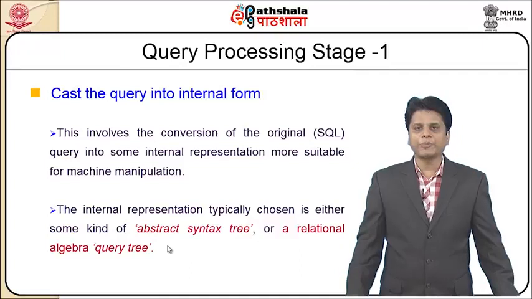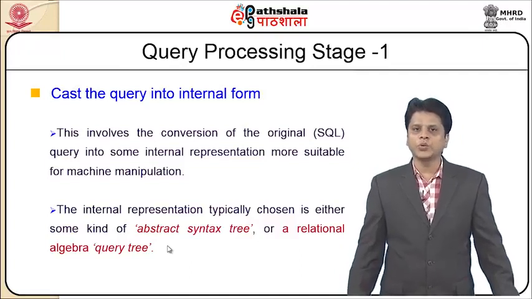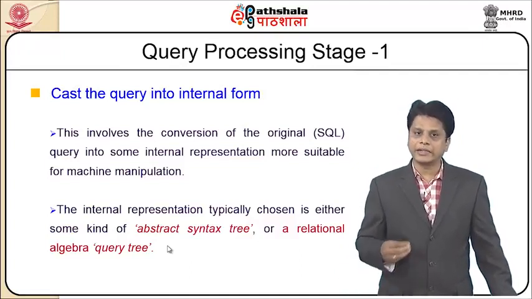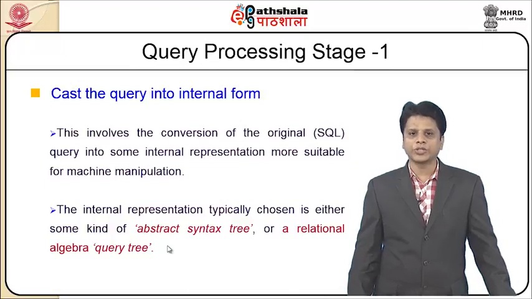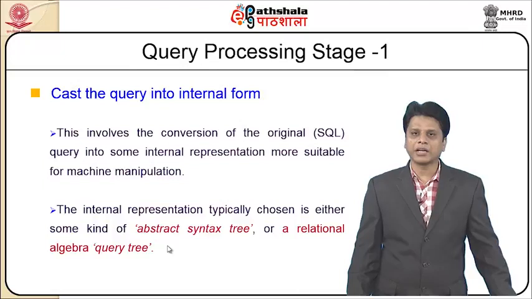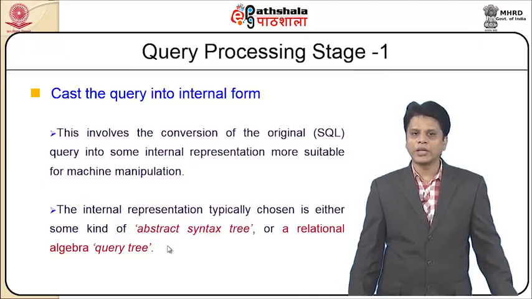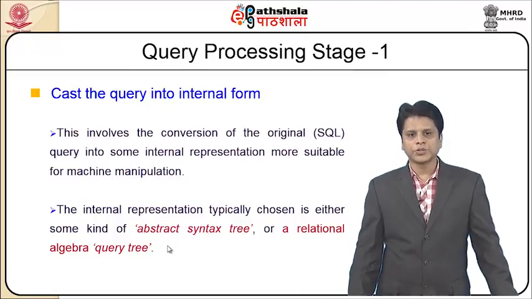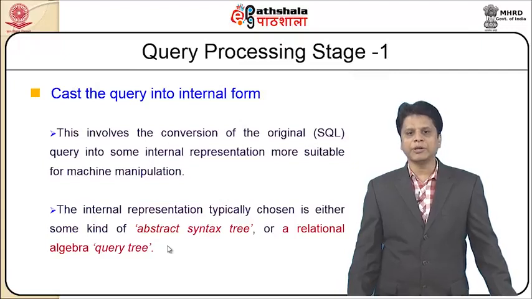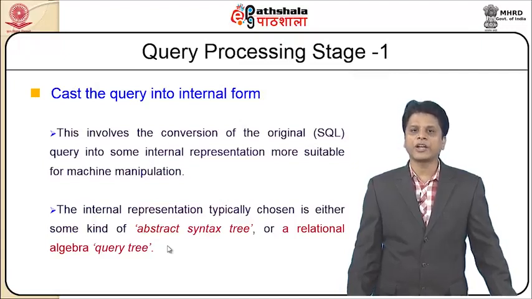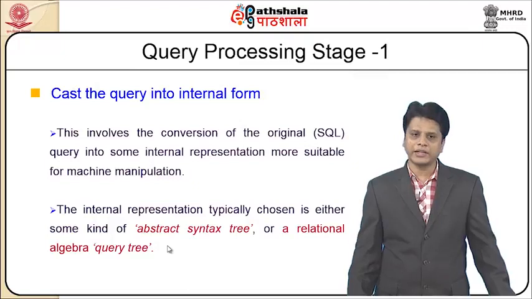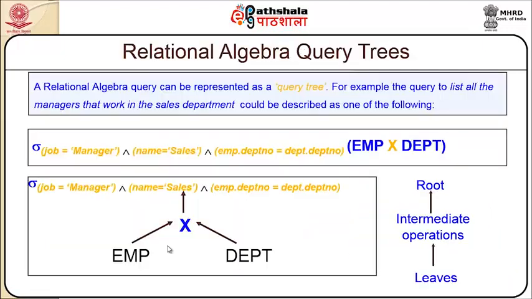As far as query processing stage 1, we cast the query into an internal form. This involves conversion of the original SQL query into some internal representation which is more suitable for machine manipulation. The internal representation typically chosen is either some kind of abstract syntax tree or a relational algebra query tree. So this is how it will be when it is said about an abstract relational query tree.